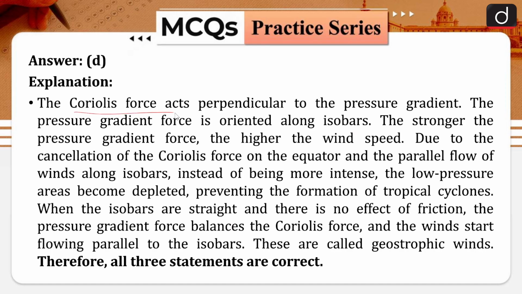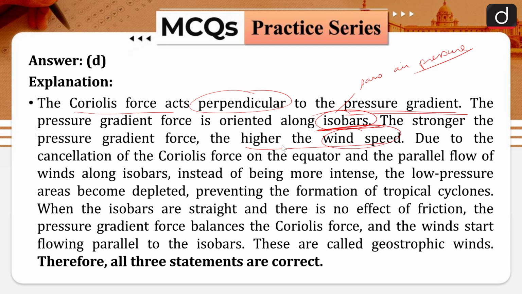The Coriolis force acts perpendicular to the pressure gradient. So whatever is the pressure gradient, the Coriolis force will act perpendicular to it. The pressure gradient force is oriented along isobars. The isobars are regions which have the same air pressure. The stronger the pressure gradient force, the higher the wind speed.